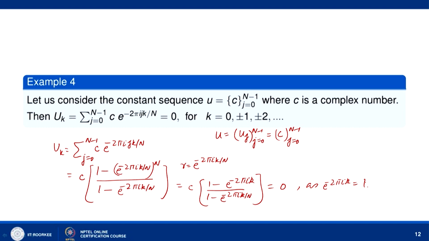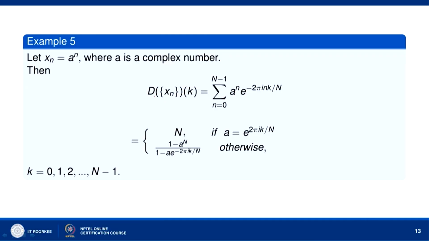So, if we take a constant sequence, then its discrete Fourier transform is 0 for all values of k. K we are writing as 0, plus minus 1, plus minus 2 and so on, but as we have already seen, u_k is an n-periodic sequence. So, we can reduce this k to 0, 1, 2, 3 and so on up to n minus 1.